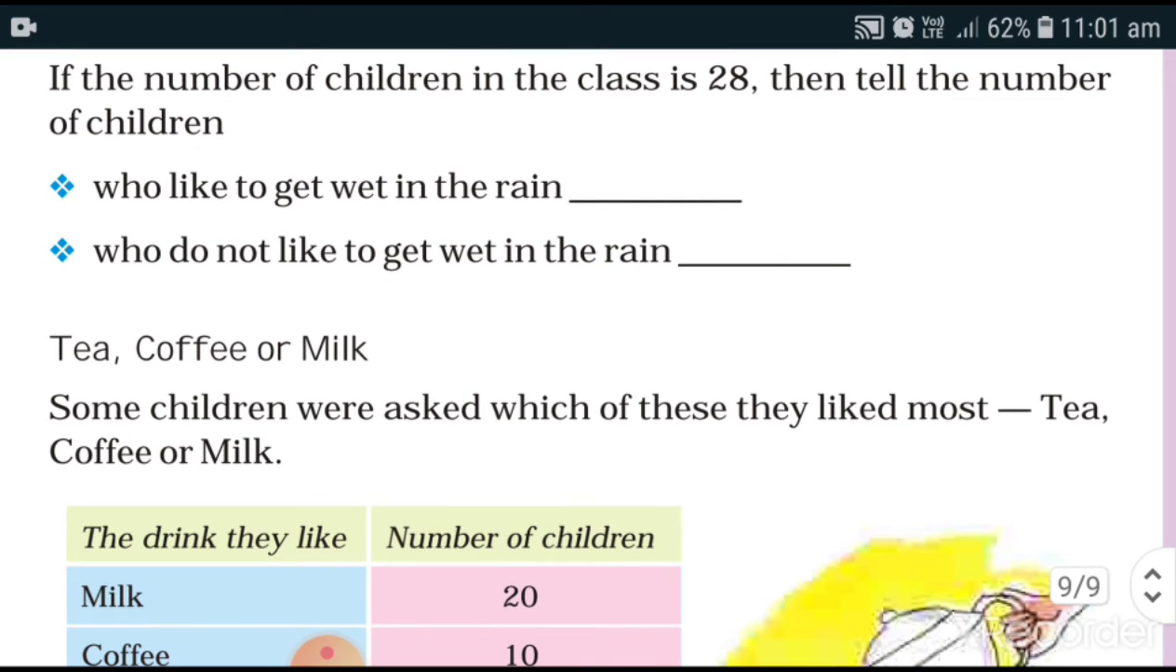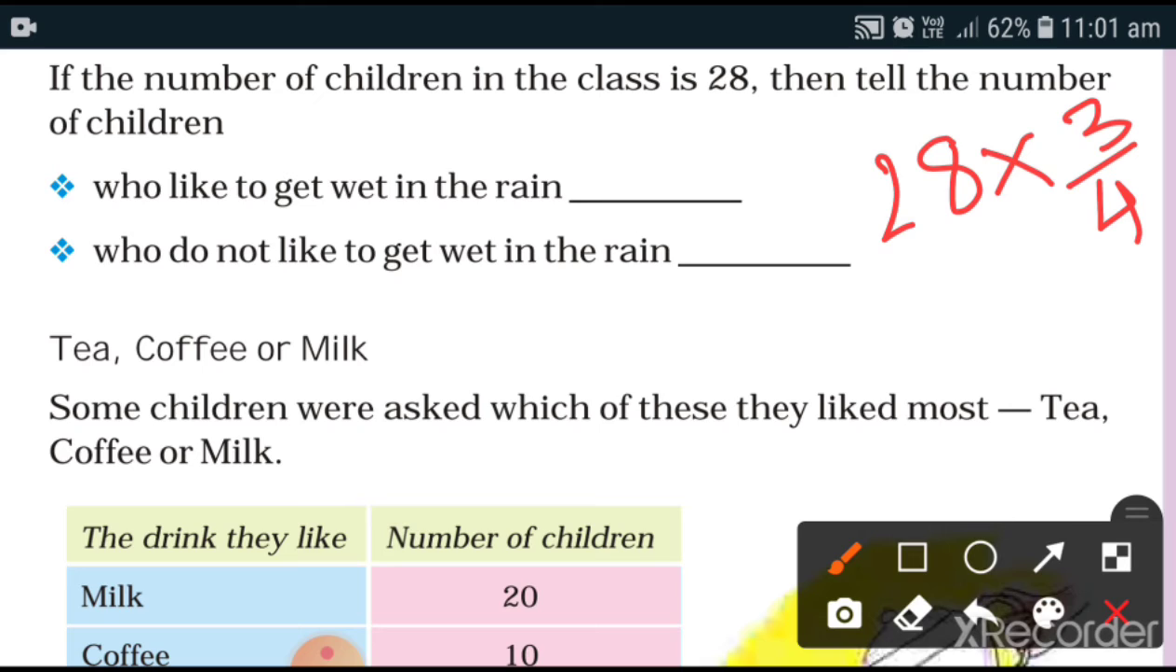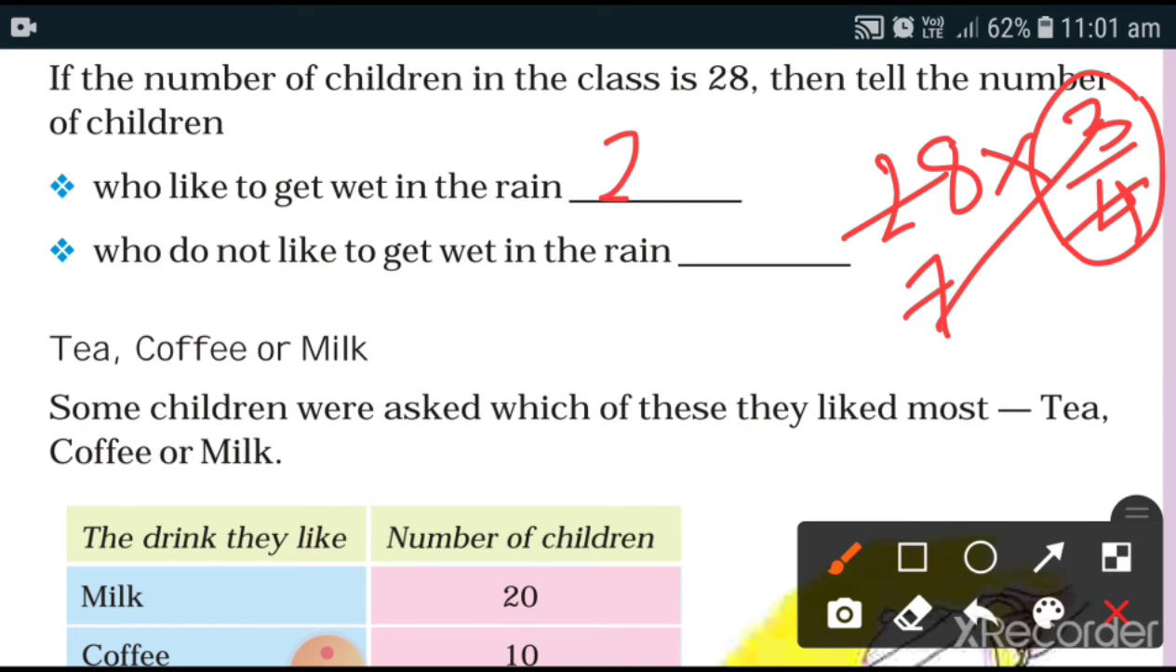I will show you the answers of this question. 28 is given. Number of children in the class is 28. Now you have to complete the information with the help of that chapati chart which was given before. 28 into 3/4. Those who like to get wet in the rain, the fraction is 3/4. So 4 into 7 is 28 and 7 into 3 is 21. So 21 children like to get wet in the rain.